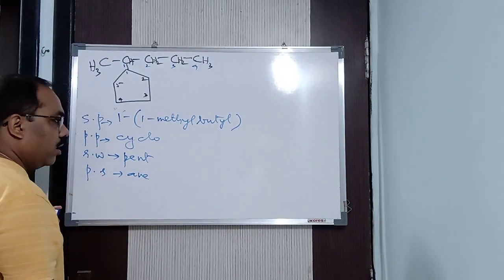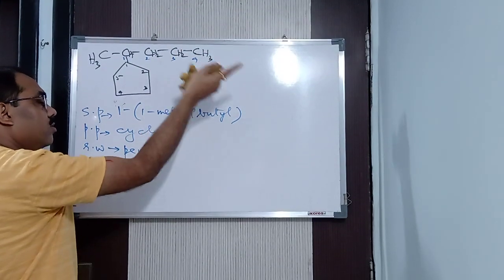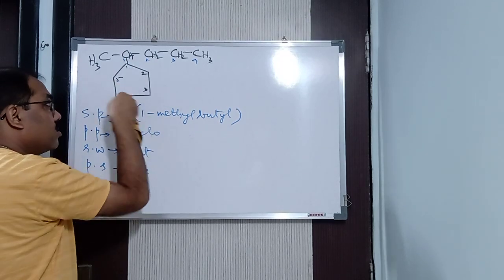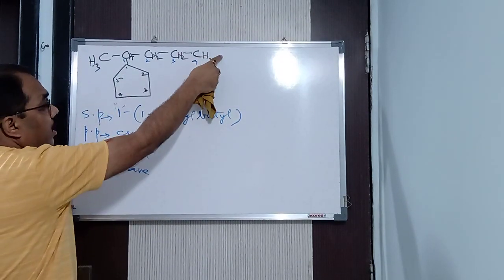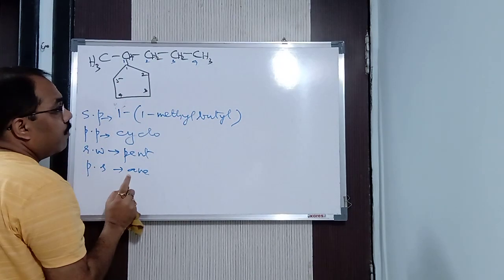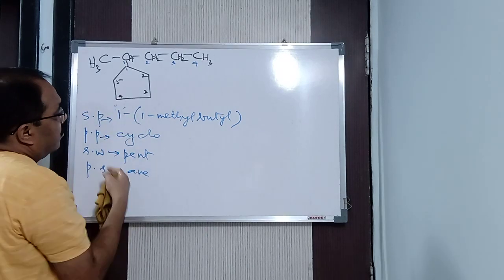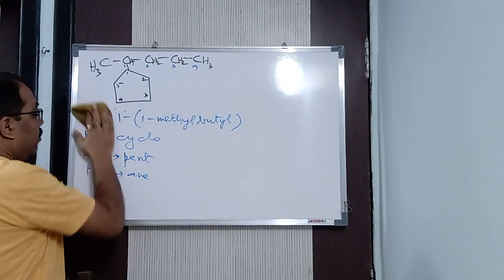Clear now? This particular rule: if the chain contains more carbon atoms, then we give the preference to the chain. Then this would have become your prefix. This particular one would have become your prefix. Alright, let us say the chain contains 7 carbon atoms. So definitely the chain would have been the root word, and in cyclopentane, pentyl would have become your prefix. I hope you got this particular one.